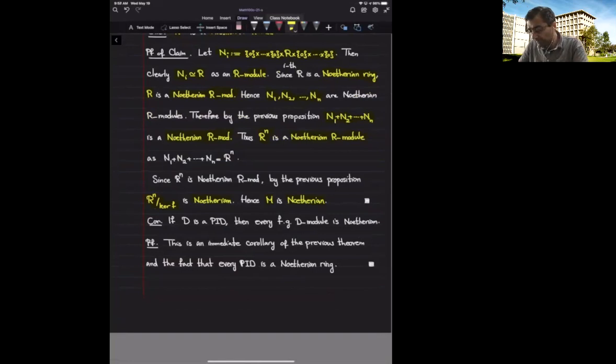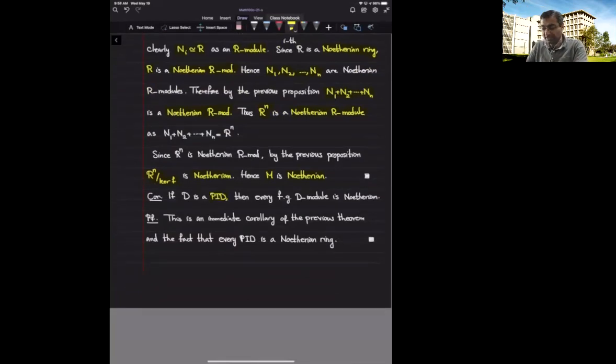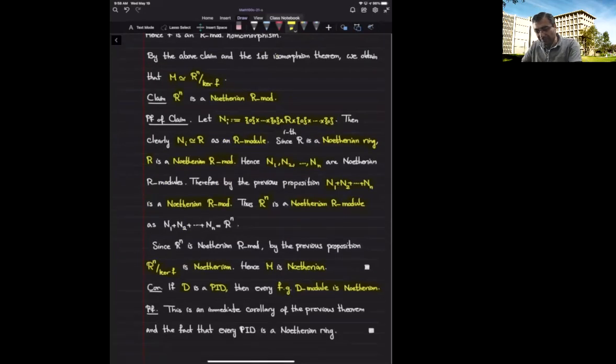In particular, if I start with a PID, a principal ideal domain, then every ideal is not only finitely generated, but in fact every ideal is principal. So that implies that D is a Noetherian ring. Therefore, every finitely generated D-module is Noetherian by the previous theorem. So at least now we have this finite generatedness implies Noetherian statement for every D-module when D is a PID. Okay, so now what? What next?